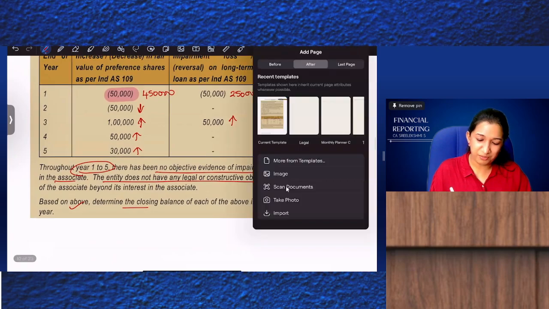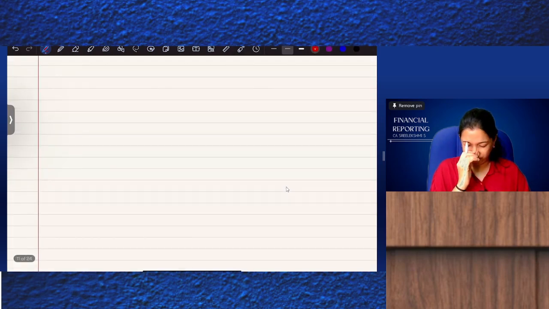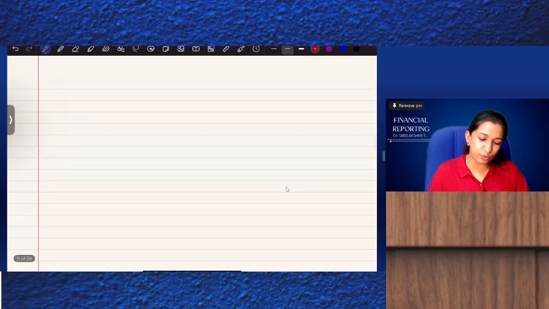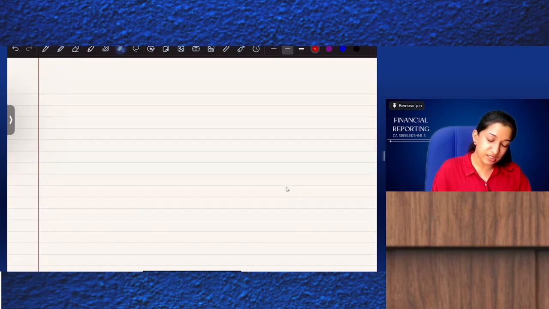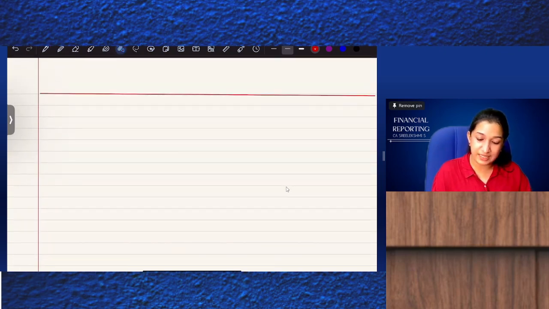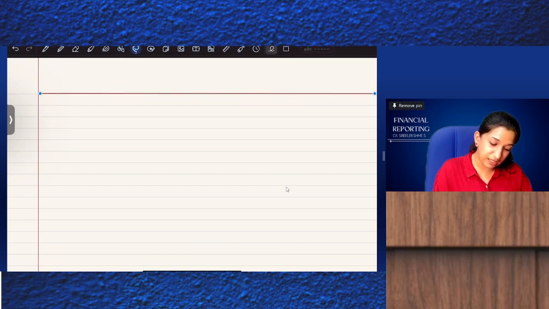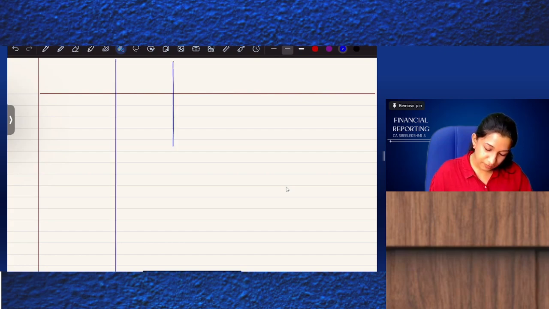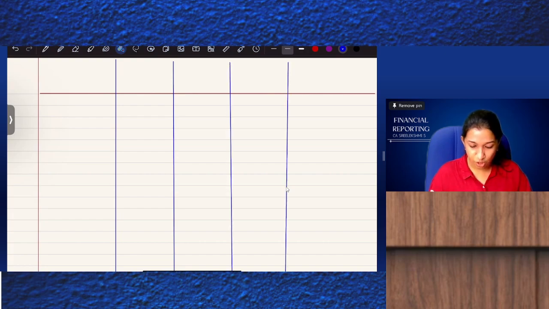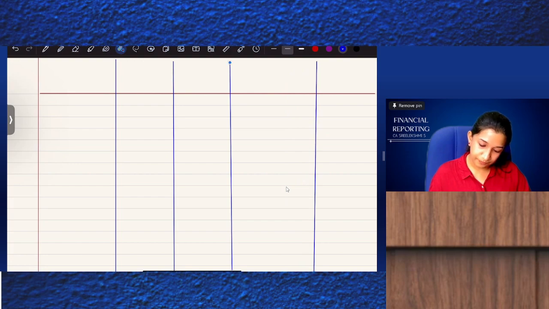Instead of discussing, very quickly, I'm solving it. This is a question which has not come for exam, so anytime it can be asked. We'll give one particulars column: investments in equity shares, preference shares, loan and total.